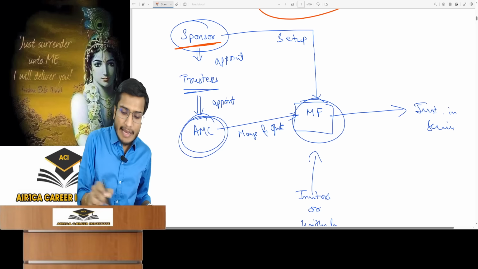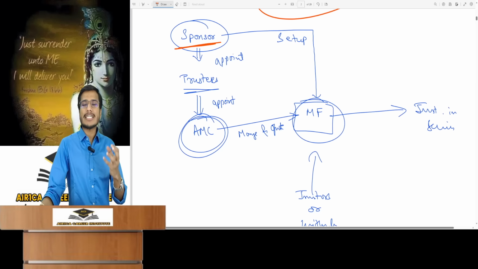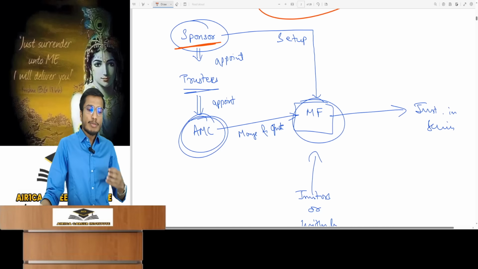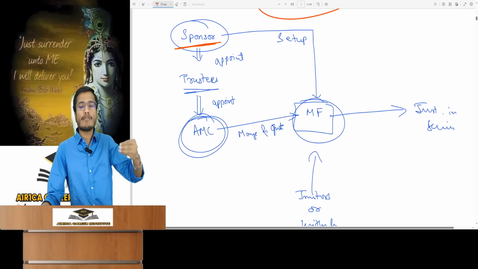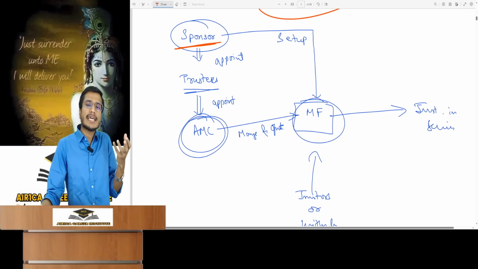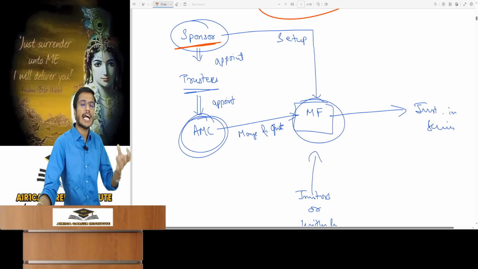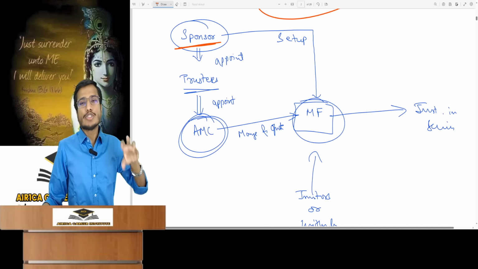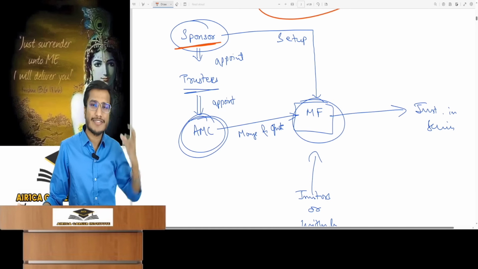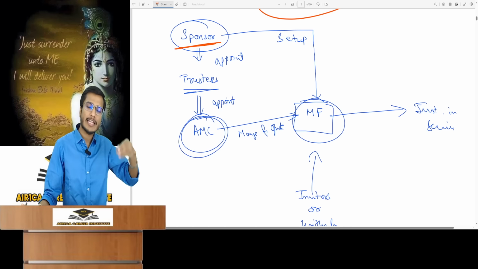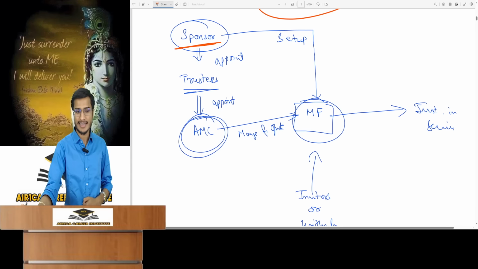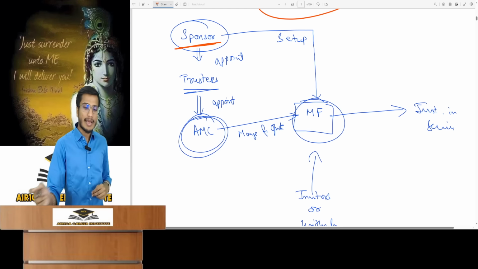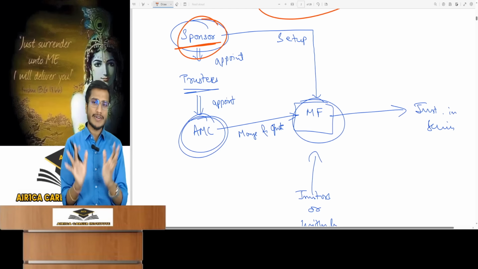Look here. There is a sponsor. A sponsor is an individual seeking to operate a mutual fund business. The person wanting to do mutual fund business is the sponsor. So who are they? Sir, these are companies with a good background in the financial business. These are generally financial business banks like HDFC Bank and SBI Bank operating their own mutual funds. So these are the sponsors. Suppose there is a sponsor who wants to set up his own mutual fund.